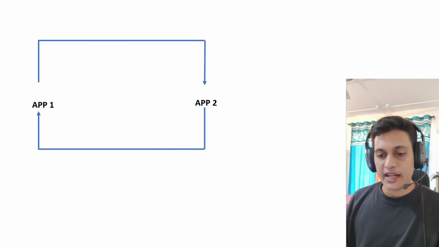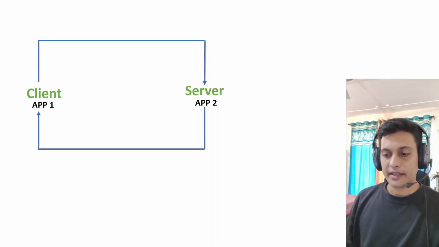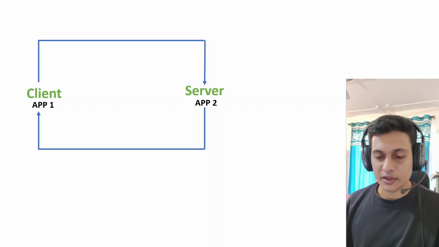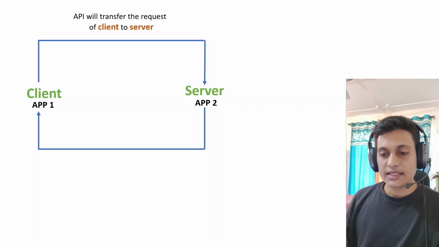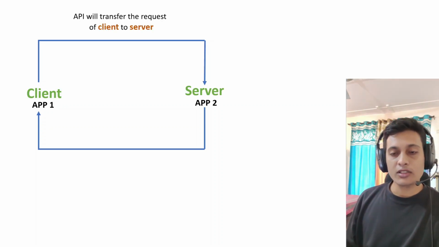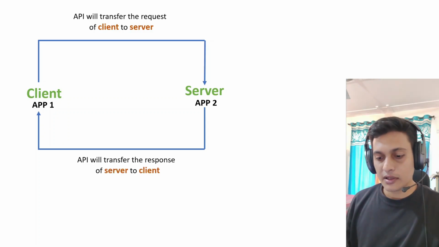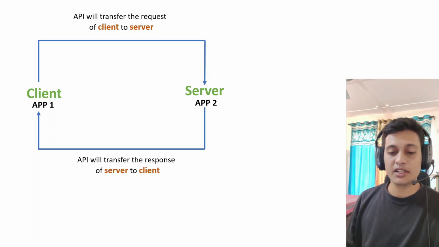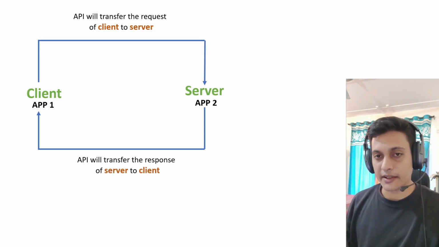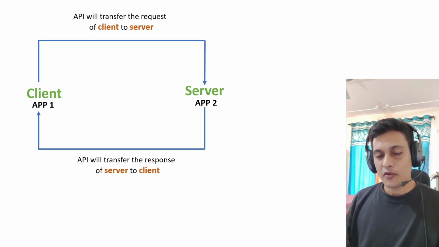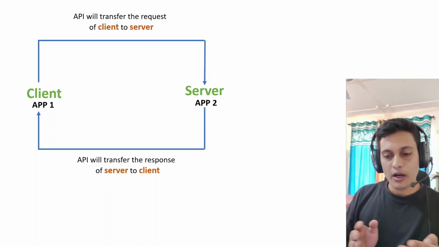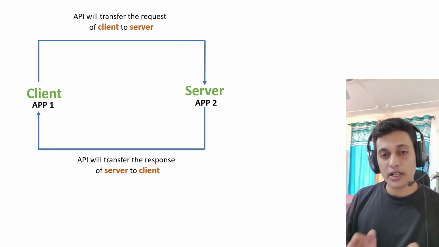Previously we had app 1 and app 2. Now app 1 is the client and app 2 is the server. So this API will transfer the request of the client to the server, and this API will transfer the response of the server to the client.